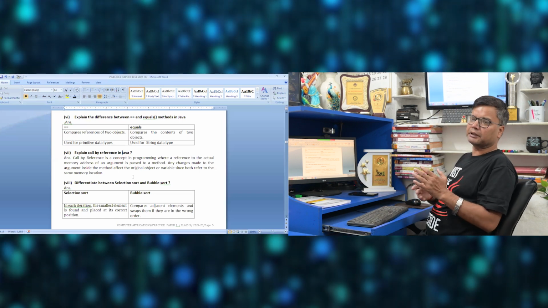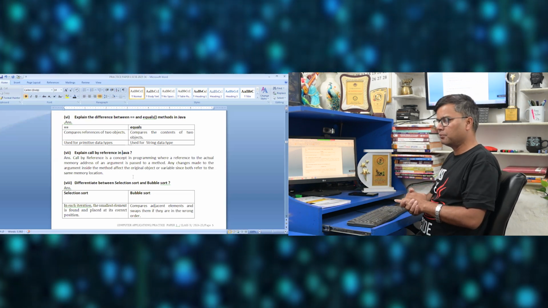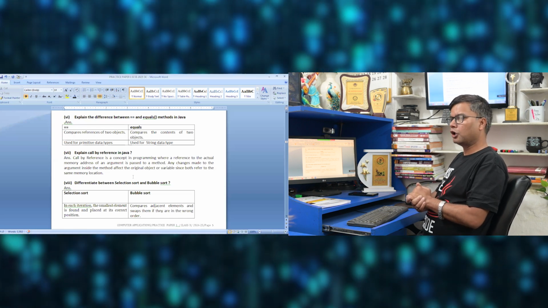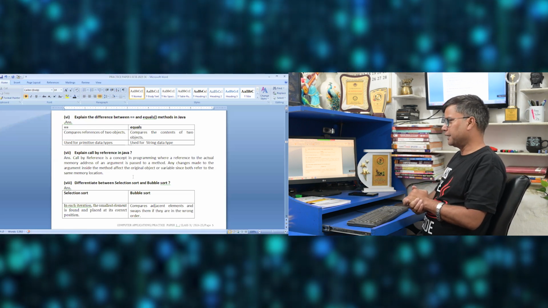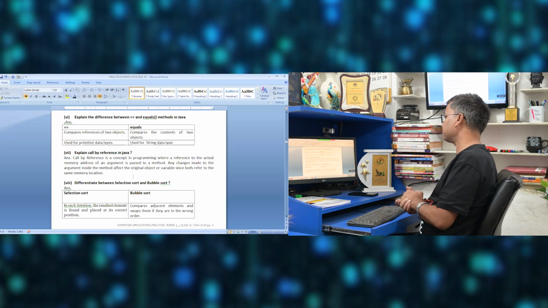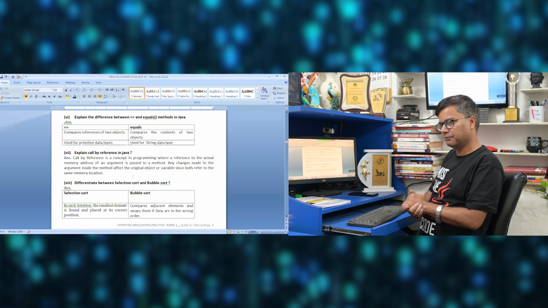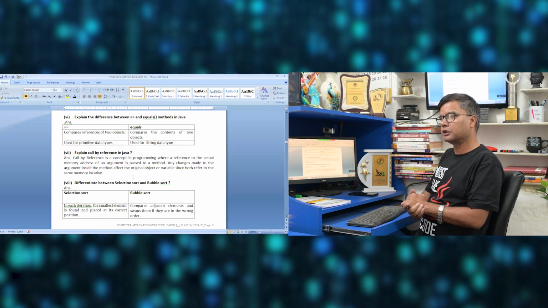One way or the other, call by value and call by reference can come: call by value definition, call by reference definition, the difference between call by value and call by reference, or explain any of these. When we talk about call by reference, it is a programming concept in which a reference to the actual memory address is given. In call by reference, a reference or the address is given.